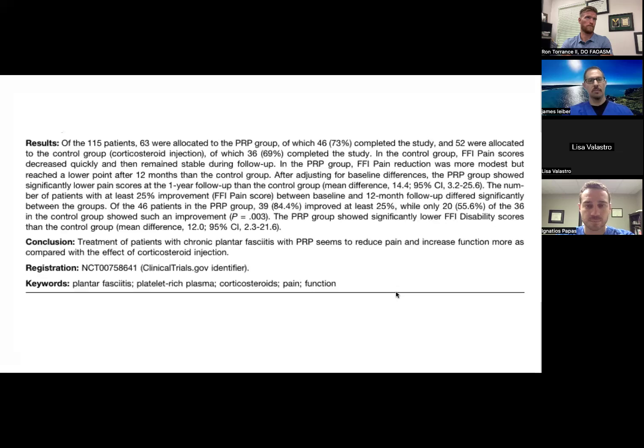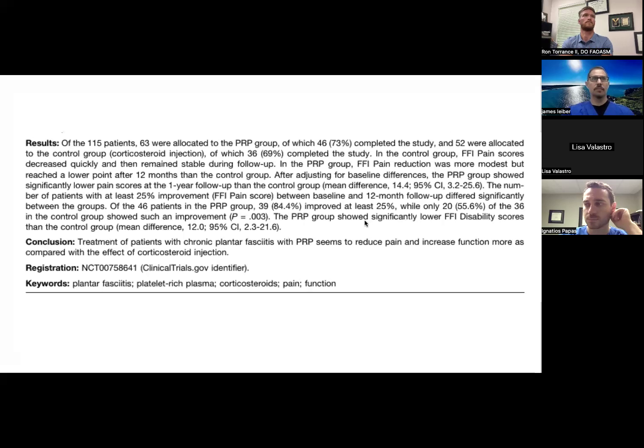So the results, and I think they're better seen on the next slide with the graphs. But as we talked about earlier, with steroid injection, you usually get a quick improvement in pain. And that's what happened in this study. So the initial response when it came to pain in each group was more significant with a steroid injection. And then following them out, that quick improvement in pain did not continue for 12 months.